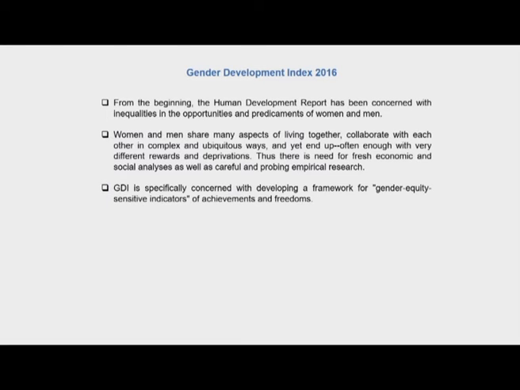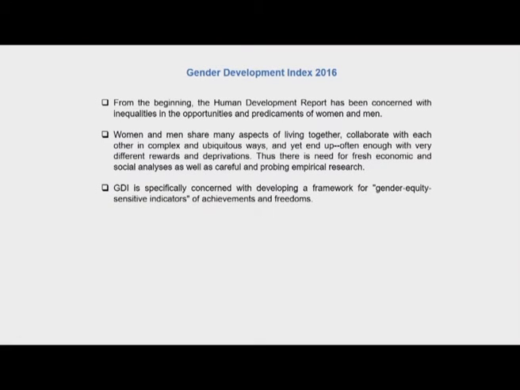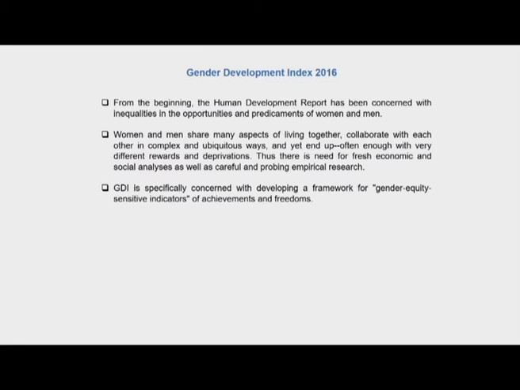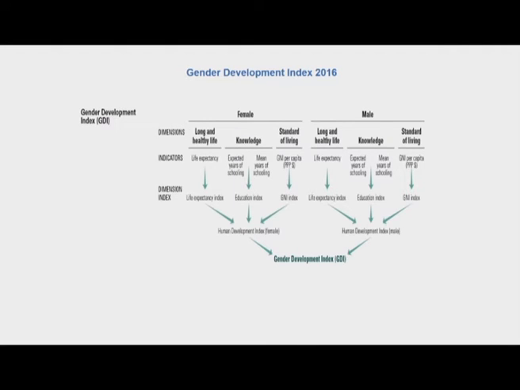However, they often end up with very different rewards and deprivations, and therefore women's achievements or women's deprivations are one of the important indicators of how badly or how well a country is doing. So, there is a need for fresh economic and social analysis as well as careful and probing empirical research on the achievements and deprivations of women vis-a-vis those of men. So, GDI was specifically concerned with developing a framework for gender equity sensitive indicators of achievements and freedoms. So, what does the GDI measure? If you look at the slide here, it gives you the map of what the Gender Development Index measures.